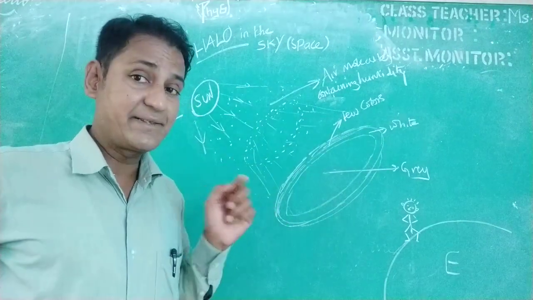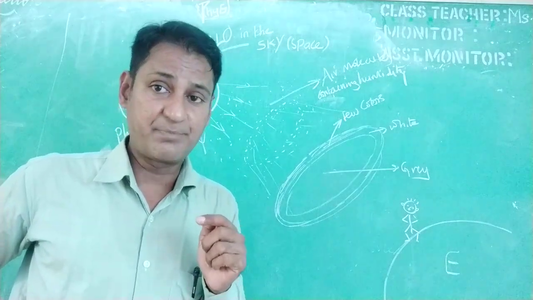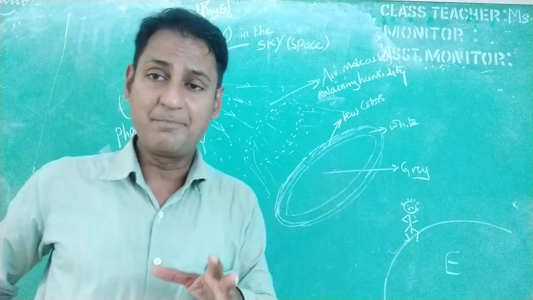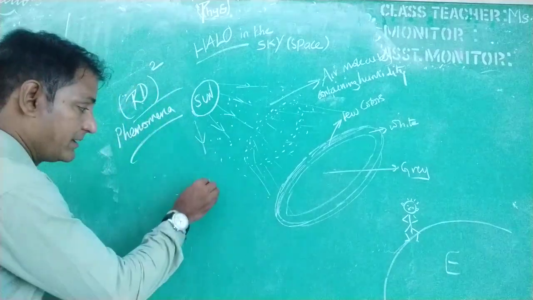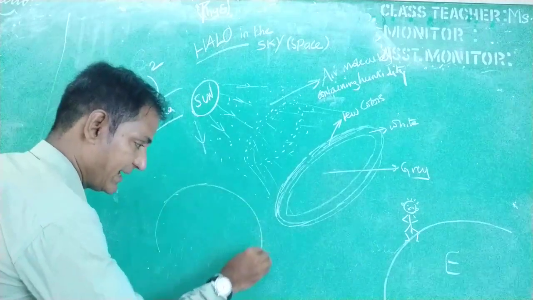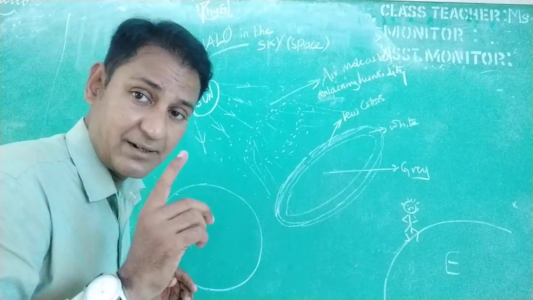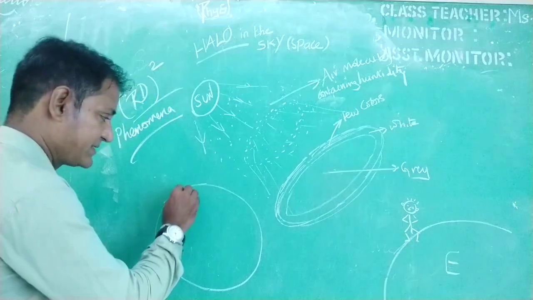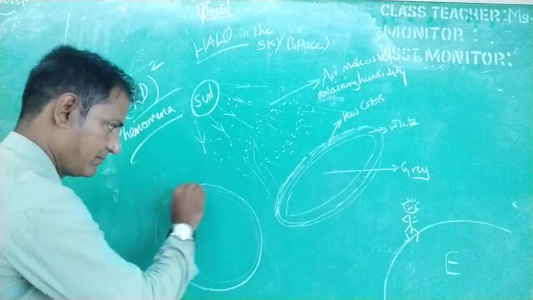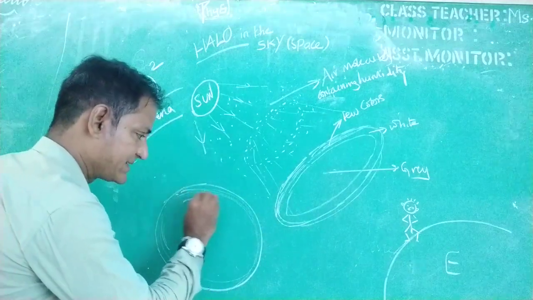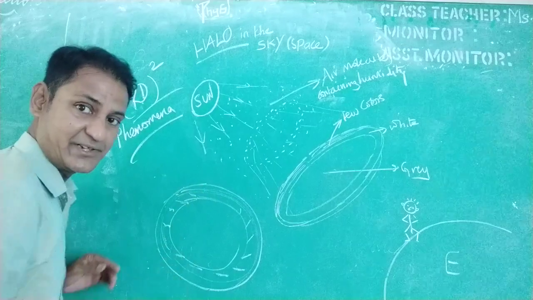Now again I said some phenomenon is happening inside, that is what we call the dispersion of light. Dispersion here means the splitting up of light into 7 colors. So in the halo, you might have watched that the top layer of the halo has some of the colors which are seen in a rainbow, right? Some 2 or 3 colors can be viewed on the top surface of the halo, and below which I can see a ring which is white in color.